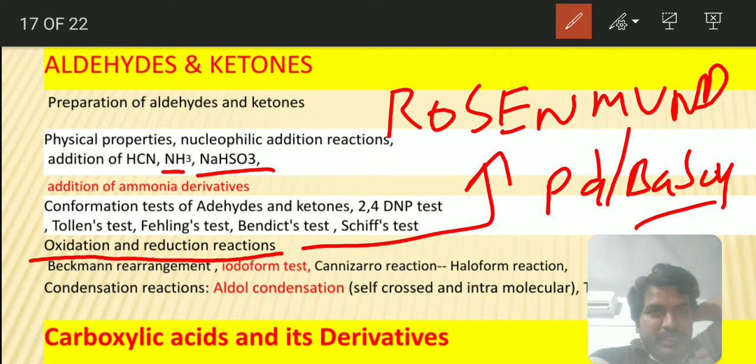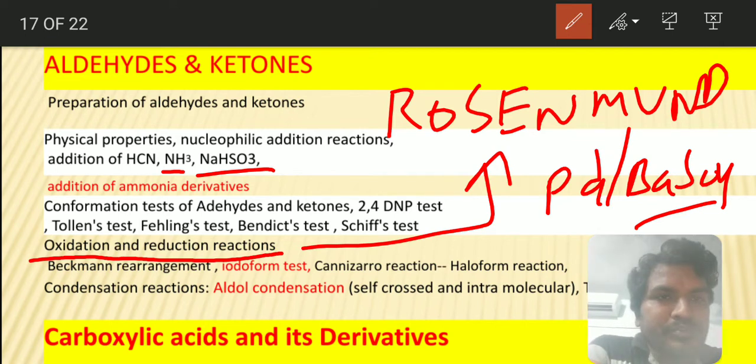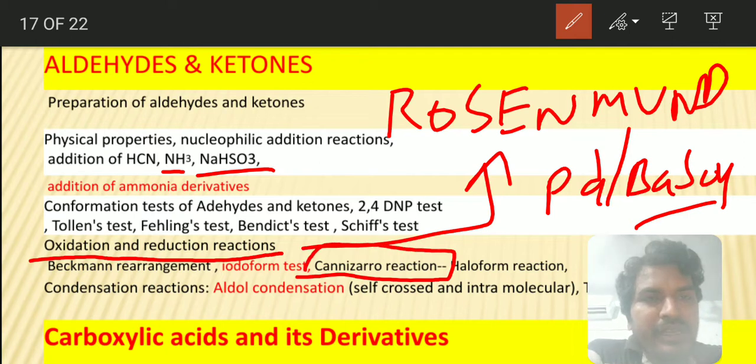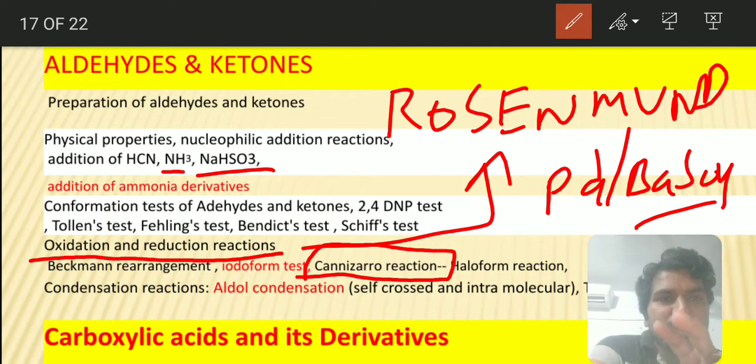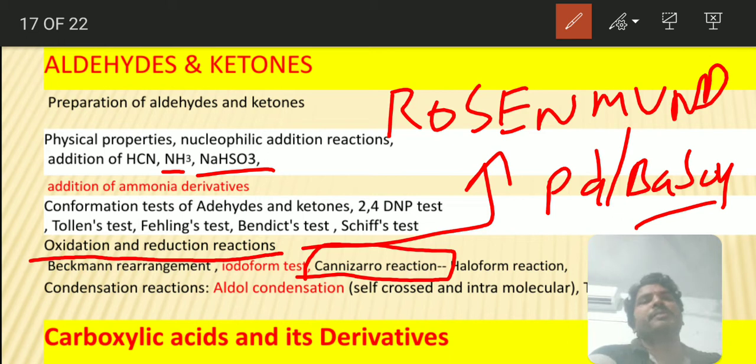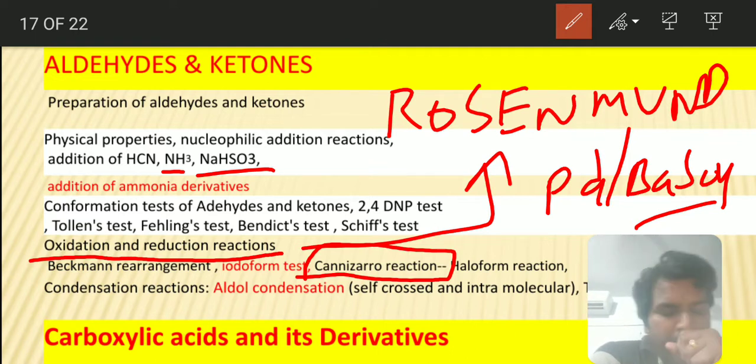And be careful with the Cannizzaro reaction this time. What is the Cannizzaro reaction, and what are the products formed? Always remember, in a Cannizzaro reaction the products formed are an acid and an alcohol. The formed acid will react with the base present in the reaction and form a salt. Let us say benzaldehyde, when treated with NaOH, forms benzoic acid and benzyl alcohol. That benzoic acid will react with the base and form the sodium salt of benzoic acid. You can use NaOH or KOH also.